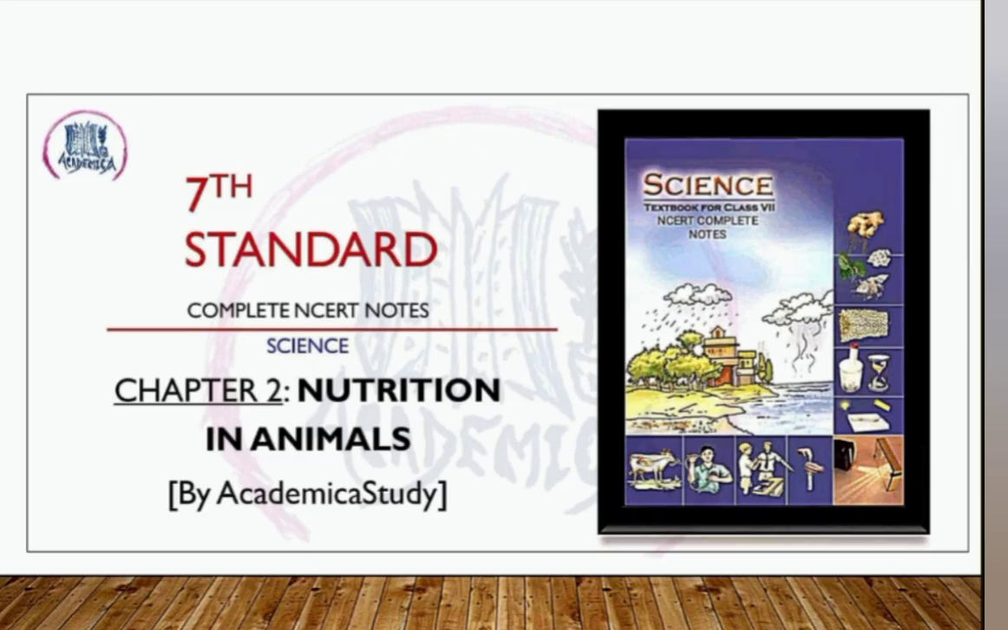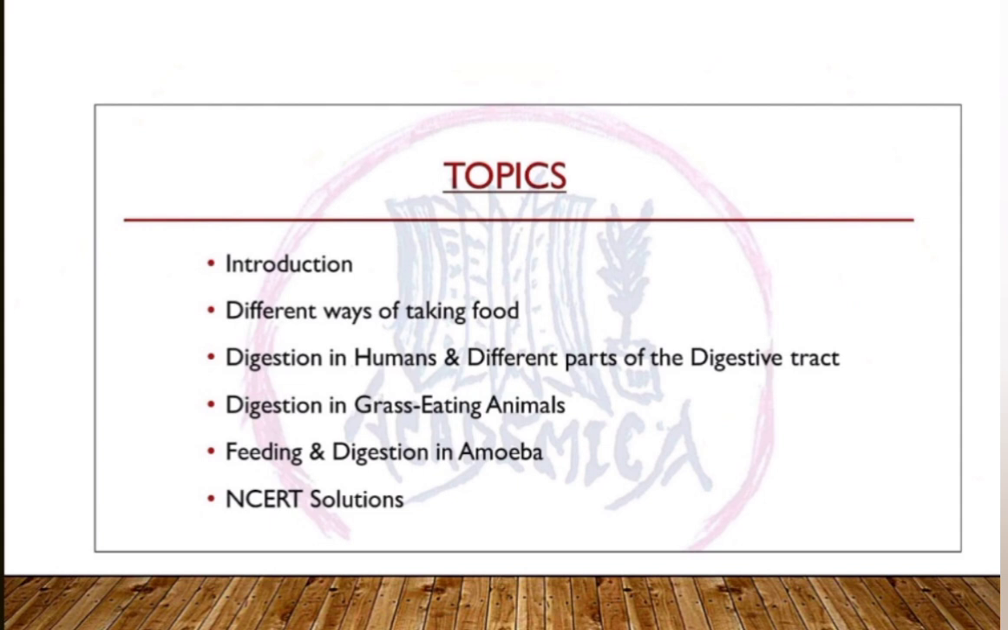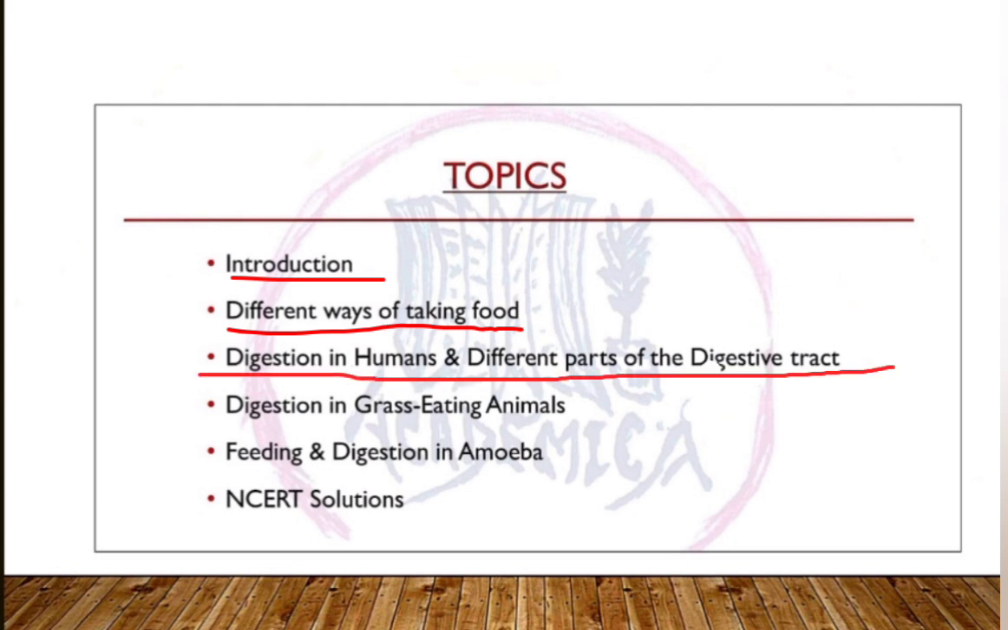We are going to discuss now the second chapter of the science book from the 7th class, Nutrition in Animals. In this chapter, we have topics to discuss: introduction, different ways of taking food, digestion in humans and different parts of the digestive tract, digestion in grass-eating animals, feeding and digestion in amoeba. Then after, we'll move on to NCERT solutions given in the textbook.